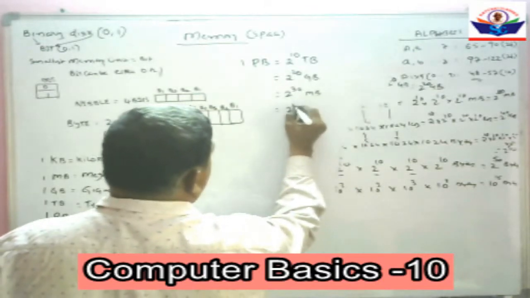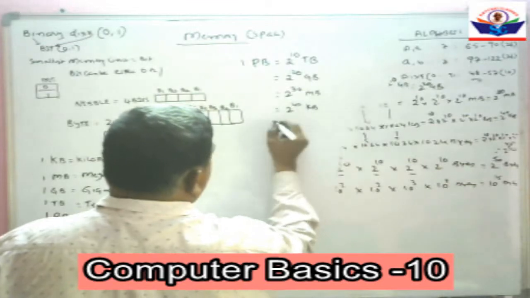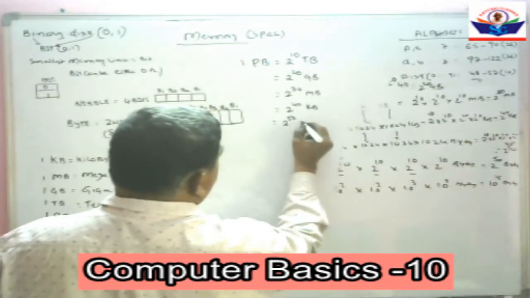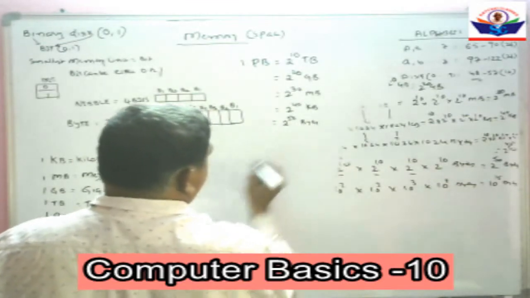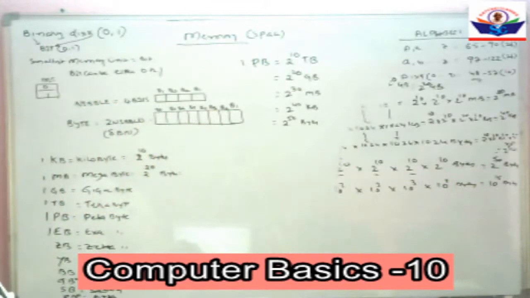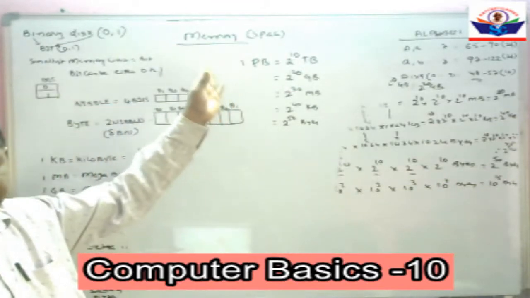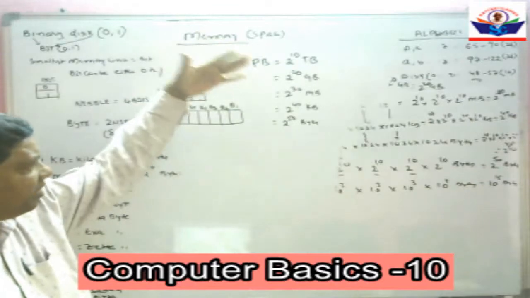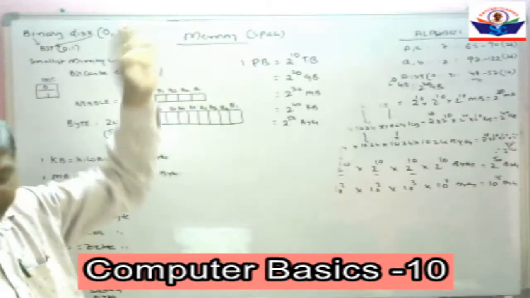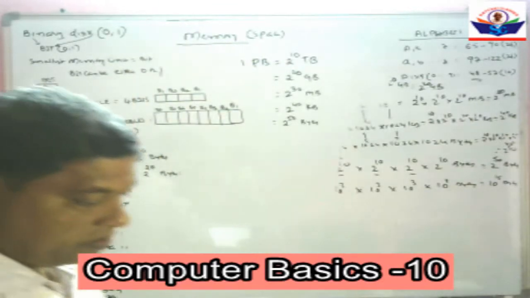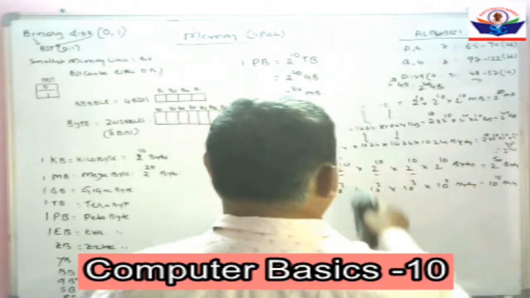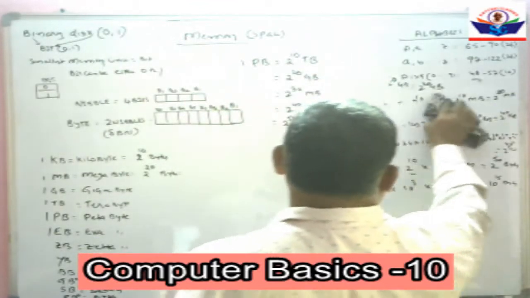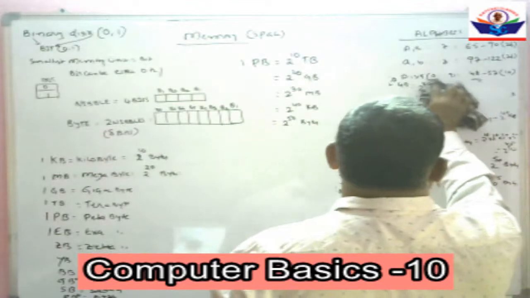That is equal to 2 to the power of 40 kilobytes. That is equal to 2 to the power of 50 bytes. This is the representation of petabytes in terabytes, gigabytes, megabytes, kilobytes, and bytes. Now, we'll take exabyte.